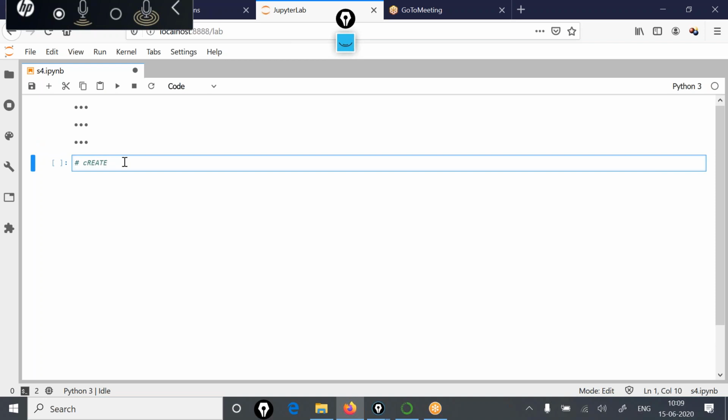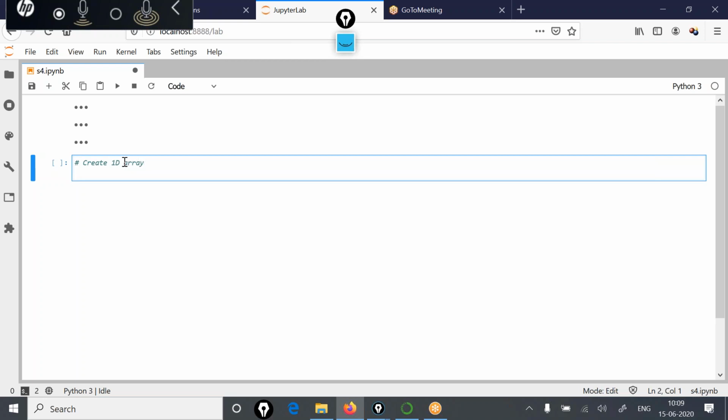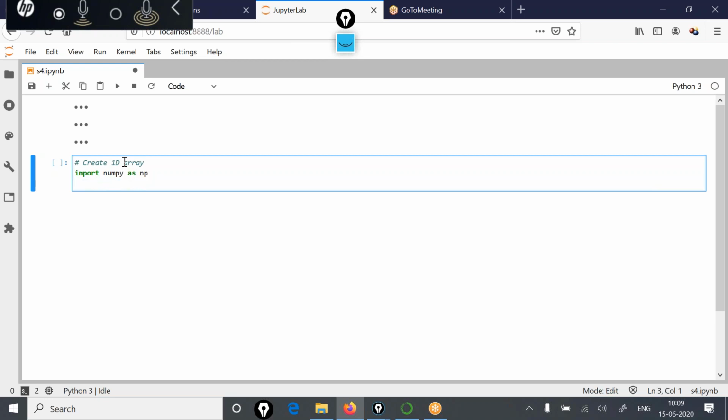So we will see first how we can create a 1D array. The first thing you need to do is import the NumPy package. For that you would write import numpy as np.